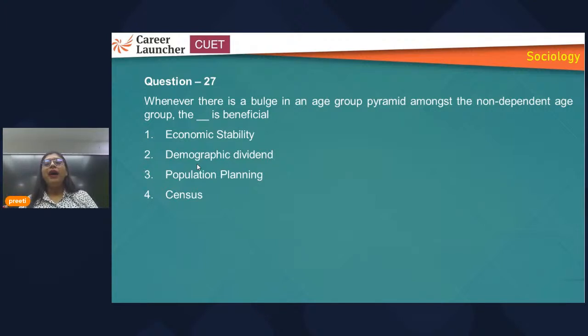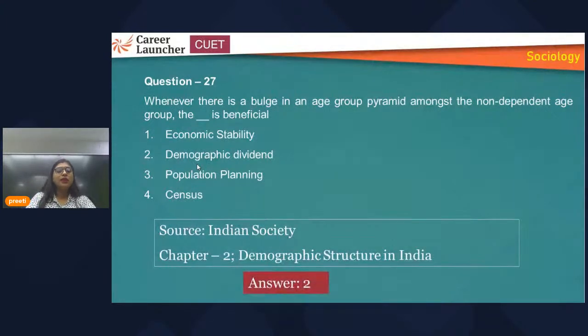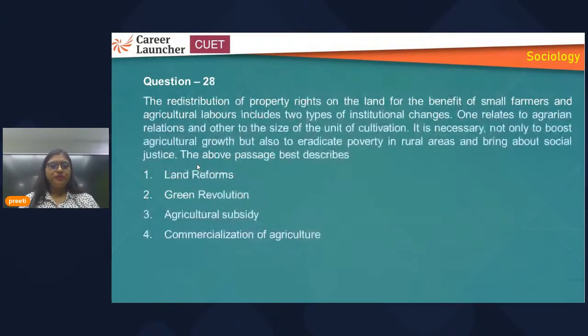Here they ask what it is beneficial for. Obviously it is beneficial for economic stability. Sorry, it is not demographic dividend but economic stability. So the answer would be 1, not 2.